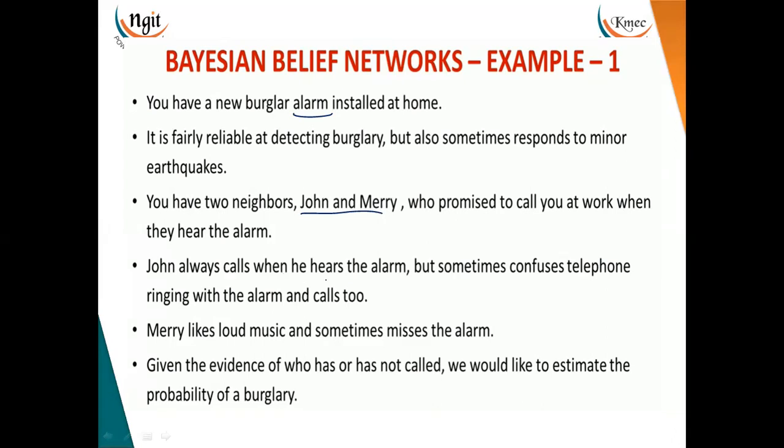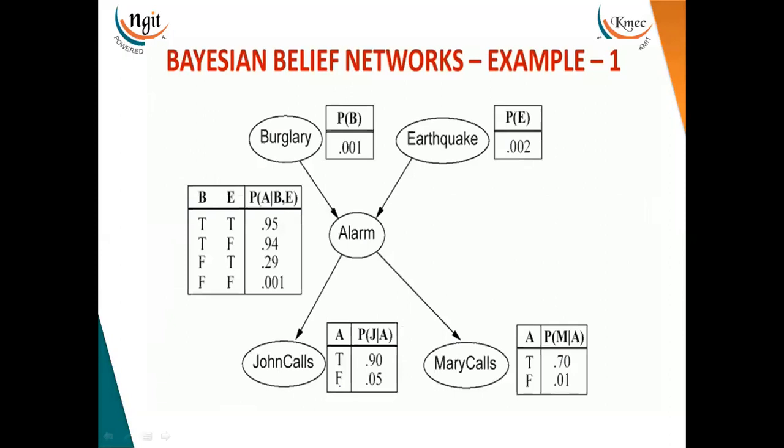But John is confused between the telephone ring and the alarm. Means he may call even for a false alarm. When the telephone has a ring, means there is no alarm, but by hearing the telephone ring, he may call. In the same way, Mary will get confused between the music and the alarm. Means by hearing the music also, Mary may call. Now, based on this, some questions will be generated.